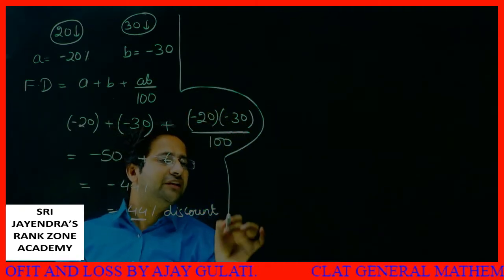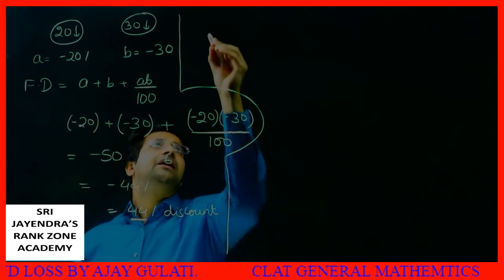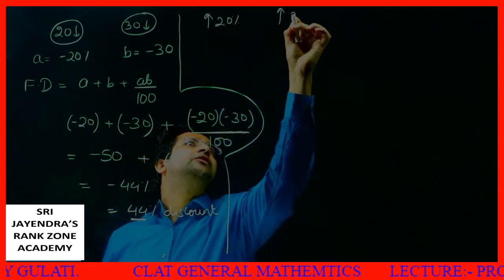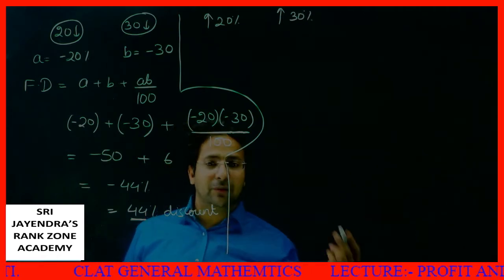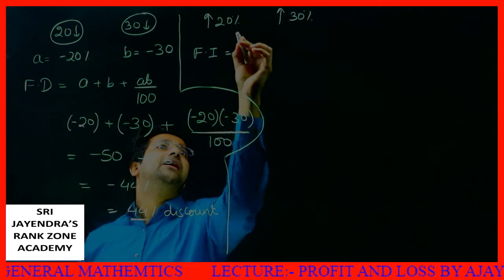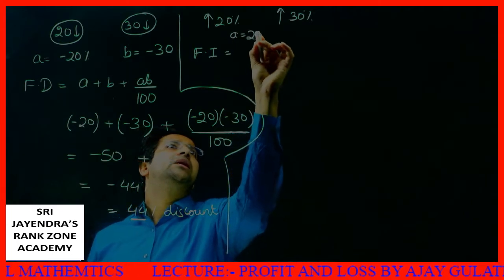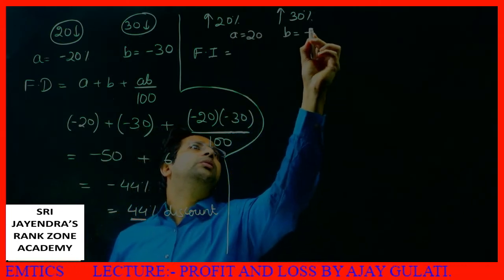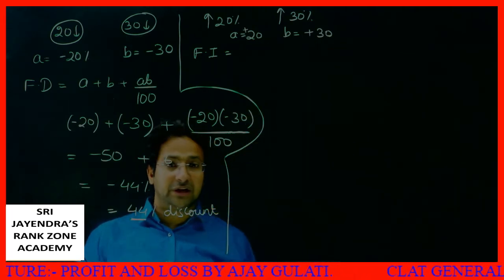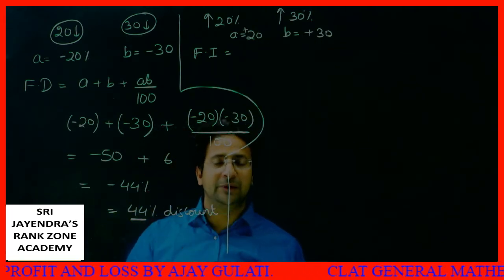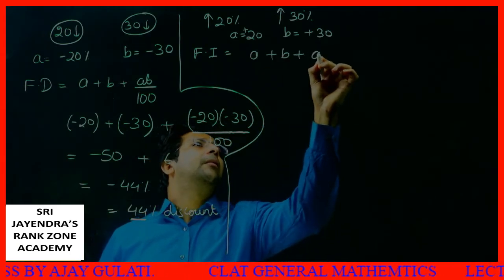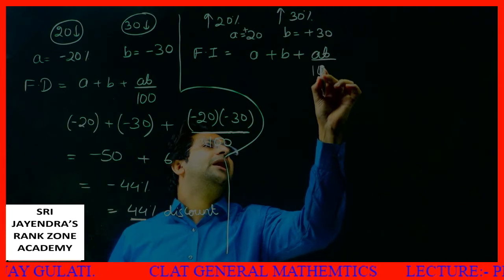But if I say there are 2 increments, let's say first there is an increment of 20% and then an increment of 30%. Then what will be the final change? Final increment will be how much? Here A is equal to plus 20 and B is equal to plus 30. Here if I put the formula A plus B plus AB by 100.